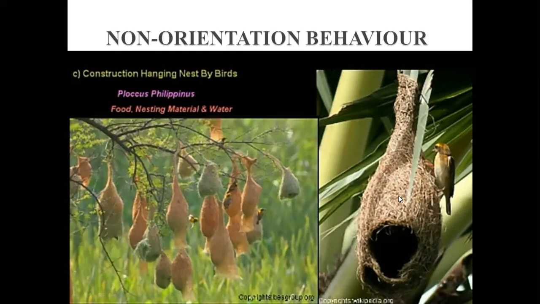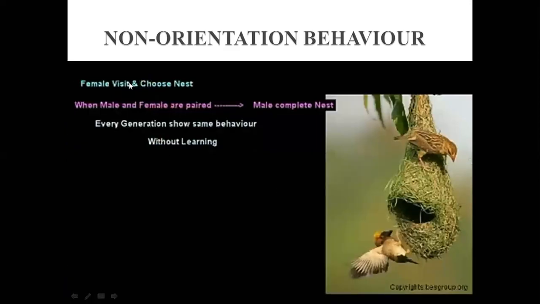How is it an example of non-orientation behavior? You can see the female visits and chooses the nest. When the process of breeding takes place here, you can see the female visits and chooses the nest. When male and female are paired, the male completes the nest. When she checks this nest, the male bird completes the nest, right? Every generation shows the same behavior for the breeding process. It means they haven't learned it.